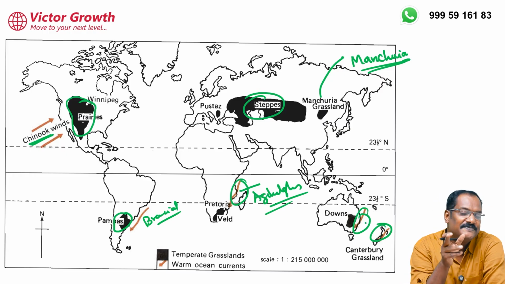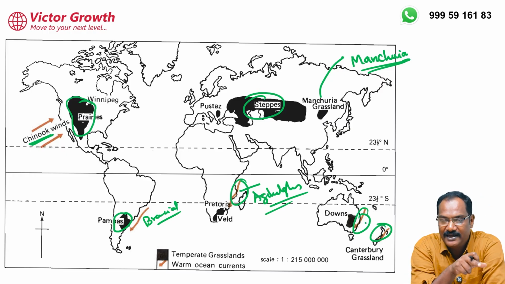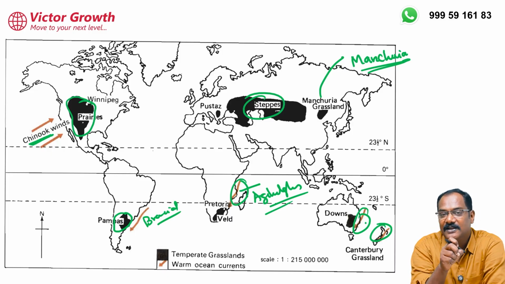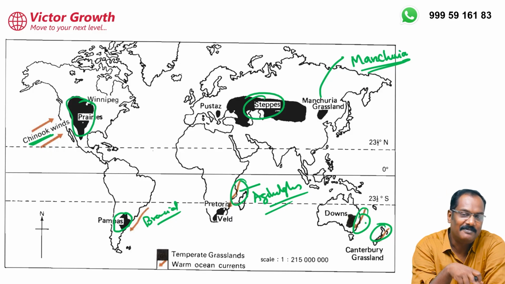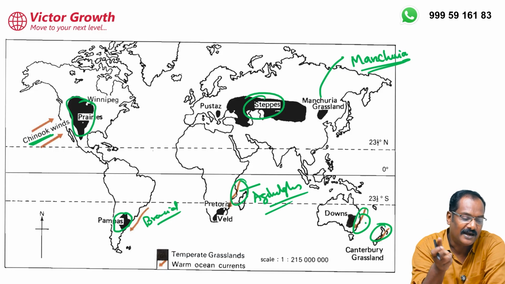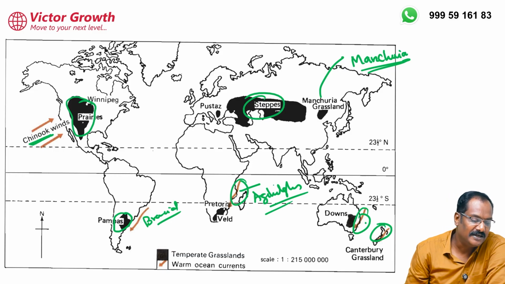In the southern hemisphere, one very important point, note it down. I don't think I have given this in the slides. I'm telling you orally, please write down. In the southern hemisphere, they are influenced by warm ocean currents. That means they'll have more rain. Whenever a warm ocean current comes to a coast, it provides rainfall. Whenever a cold ocean current comes, there is no rainfall, and desert formation and all happens. But warm ocean currents create good rainfall.